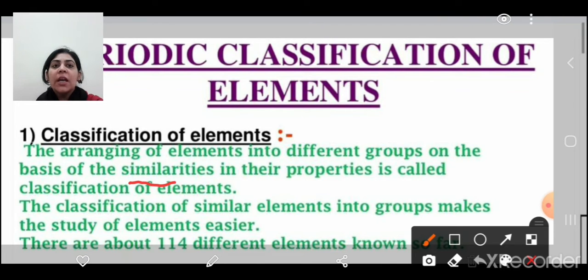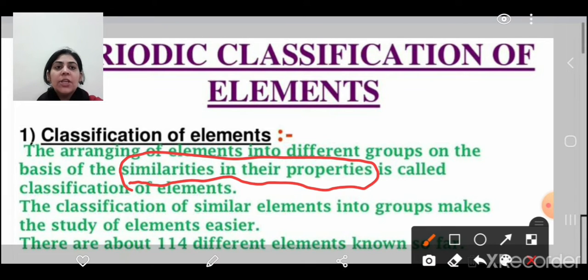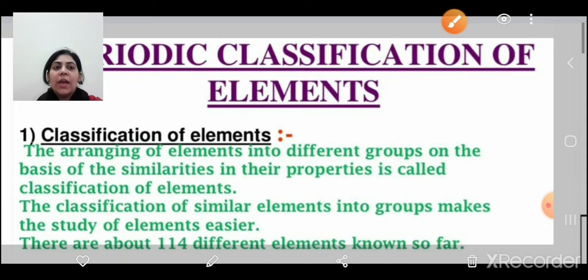This was the criteria, the basis for grouping various types of elements. They should have similar properties. That is called the classification of elements. So on the basis of similarity in their properties, various elements are classified into various groups. The classification of similar elements into groups makes the study of the elements very easier.